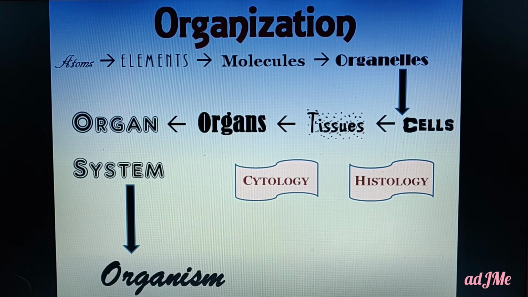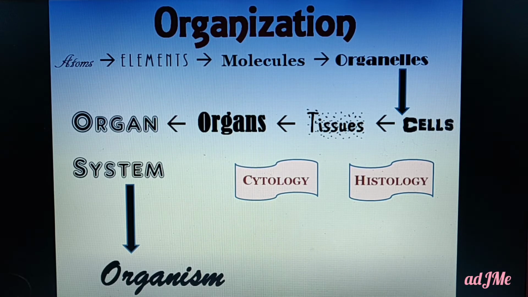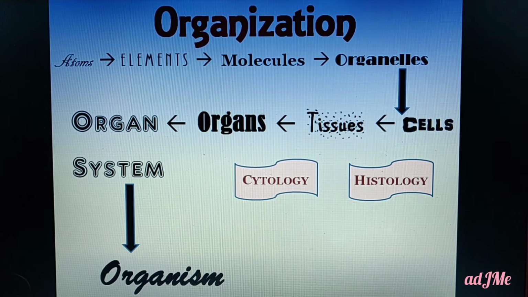All these are called organelles, which are made up of a collection of molecules. So molecules organize to form organelles. Organelles organize themselves to form a cell. That is, a cell is made up of many organelles. Similarly, molecules are made up of many elements. Elements are made up of more than one atom.